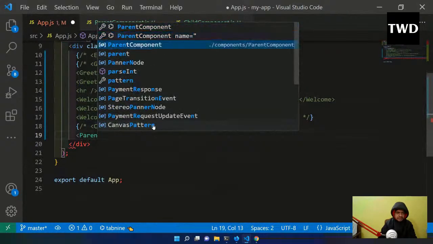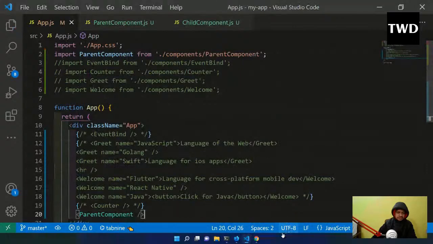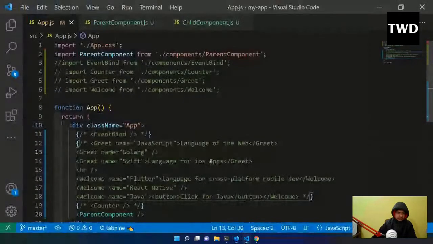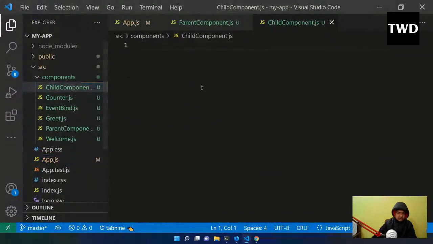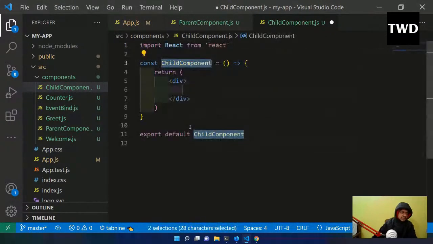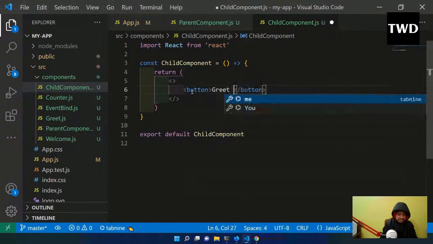Let me add the parent component like this, save it, and anyway nothing will be shown. I have a child component also created already, and it's okay to have it as a functional component, because we are not going to add any state here. In the child component I will have a button, greet parent.